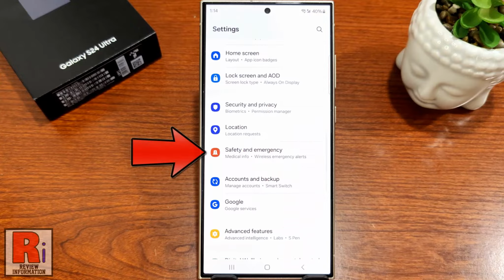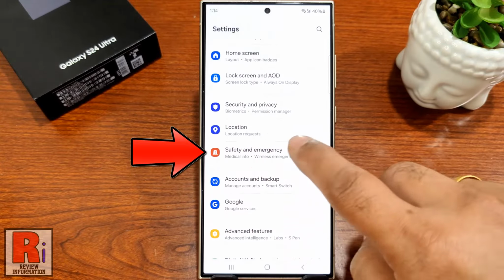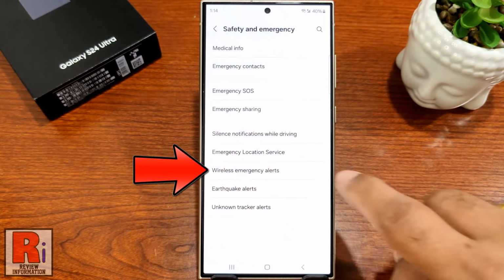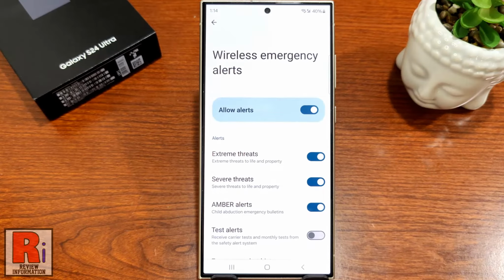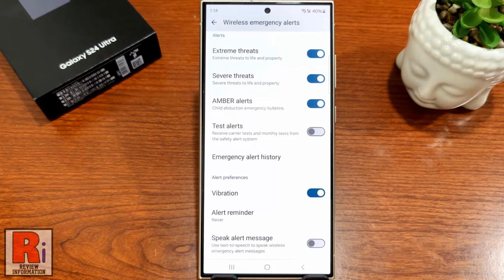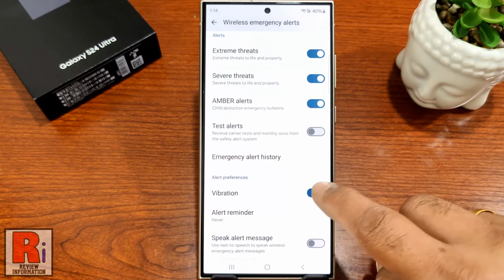And find Safety and Emergency. Tap on it. Then go to Wireless Emergency Alerts. Here you will see various types of threats and alerts. You can disable one by tapping the slider off.